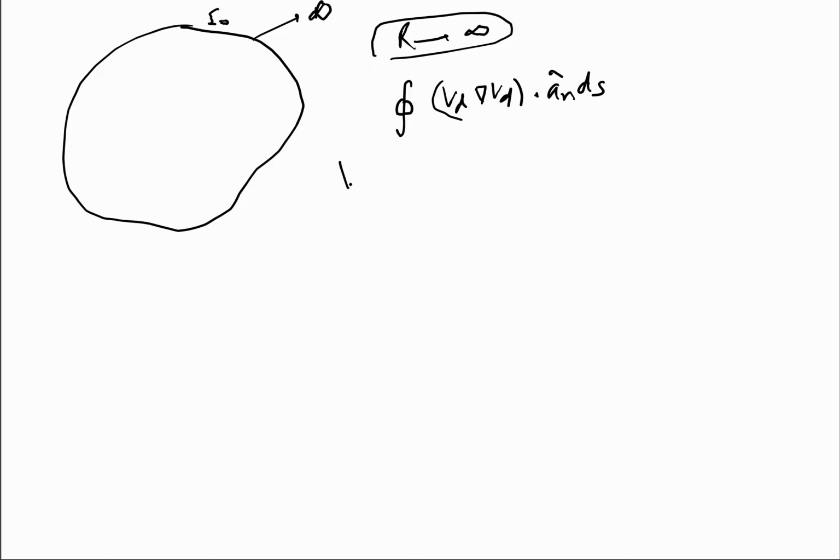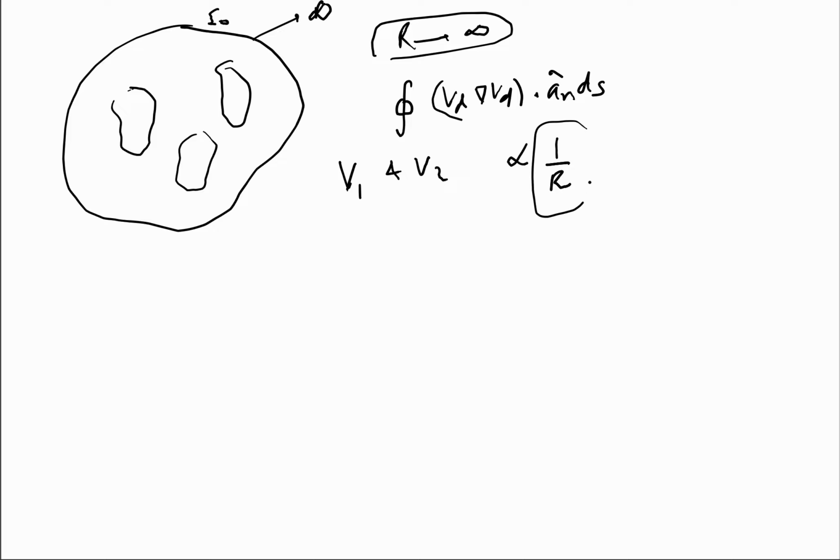Now we know that the potentials V1 and V2 are at least going to fall with this rate, because we have seen the potential due to a point charge or some configuration of charge, the minimum rate of fall is going to be 1 by r.